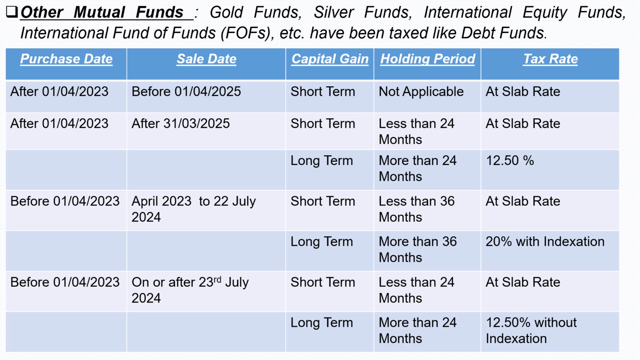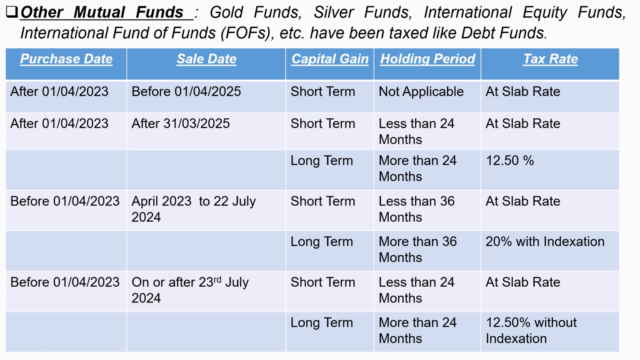If the holding period is more than 24 months, it becomes a long term and is taxed at 12.5%. If the purchase date of the fund is before 1st of April 2023 and the sale date is between April 2023 to 22nd July 24, if the holding period is less than 36 months, it becomes a short term and is taxed at the slab rate.